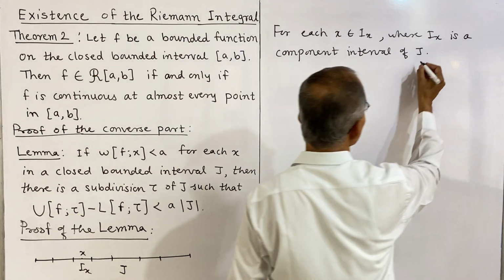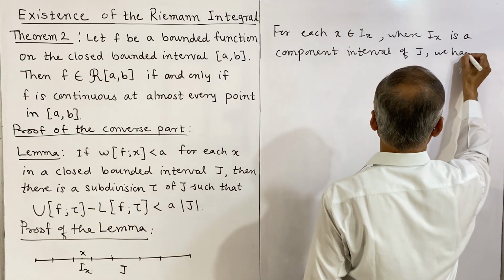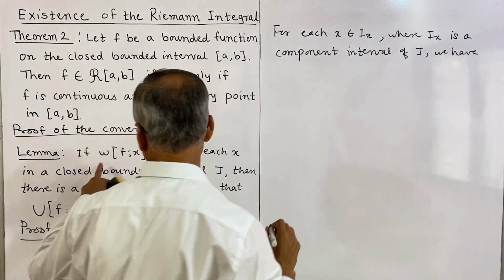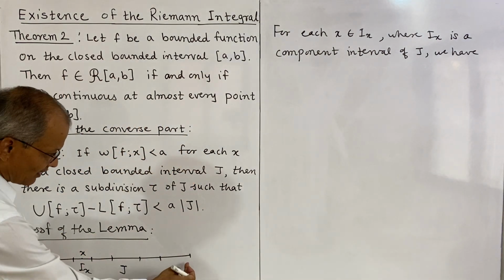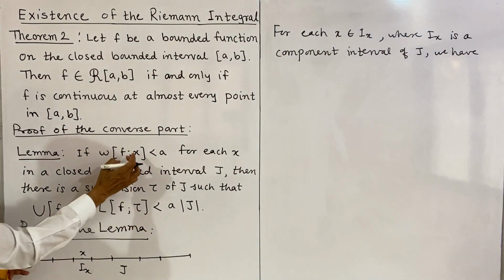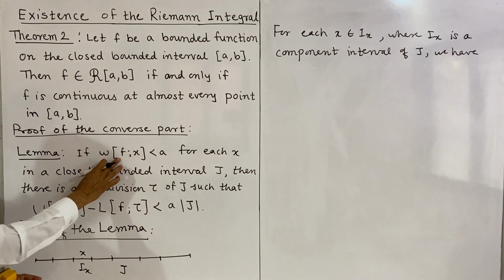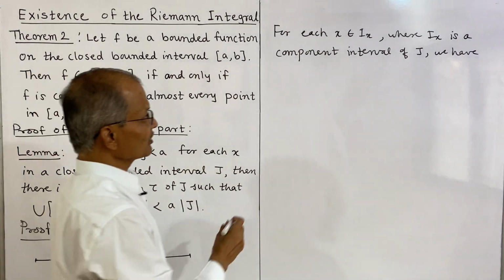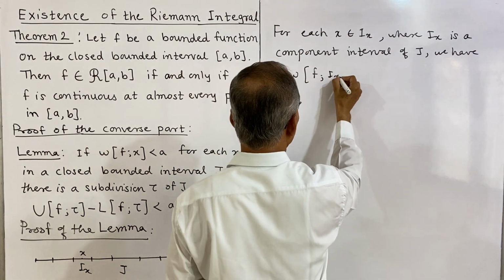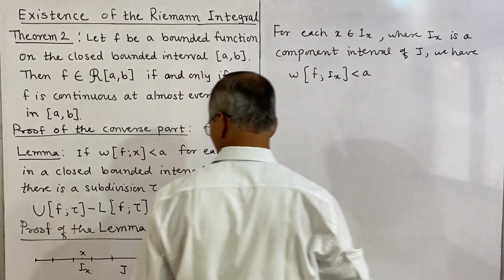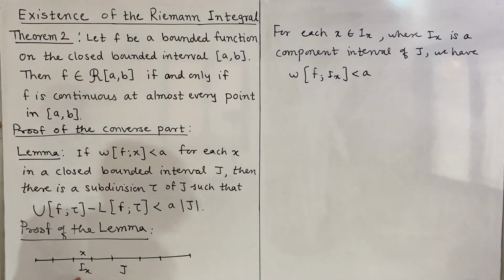By the given condition, if x lies in J, then the oscillation of f at x is less than a. Therefore the oscillation of f on the interval Ix is less than a.